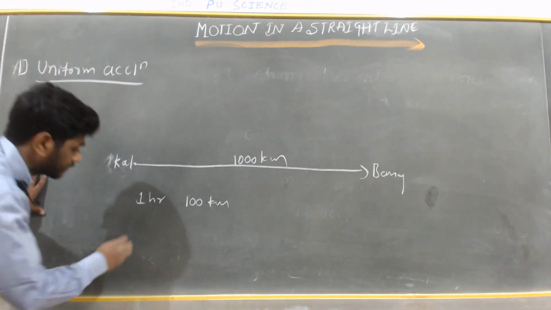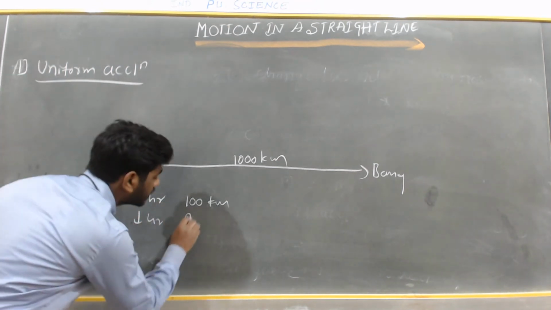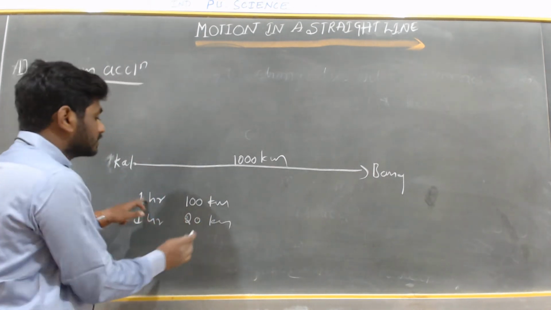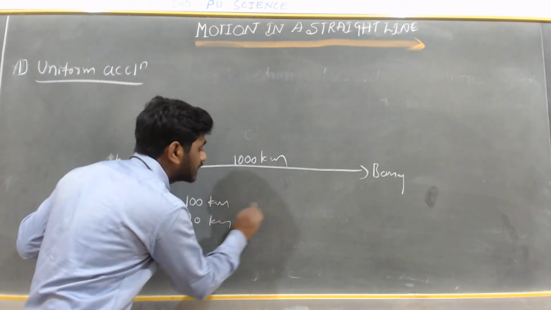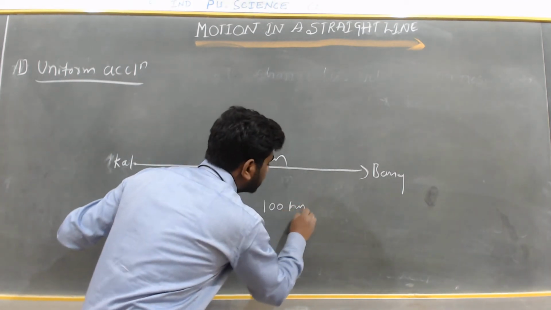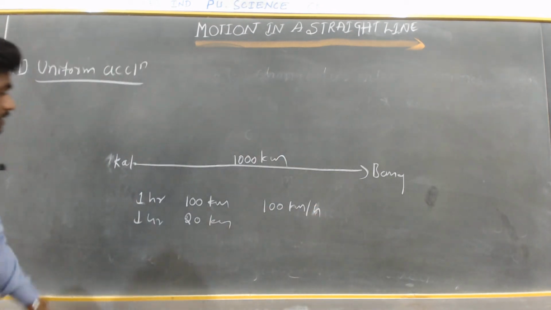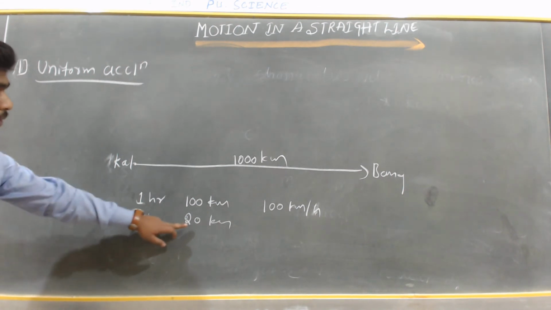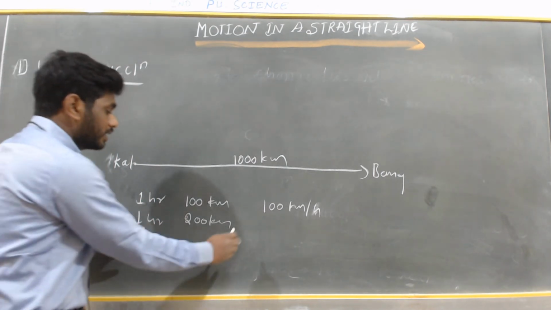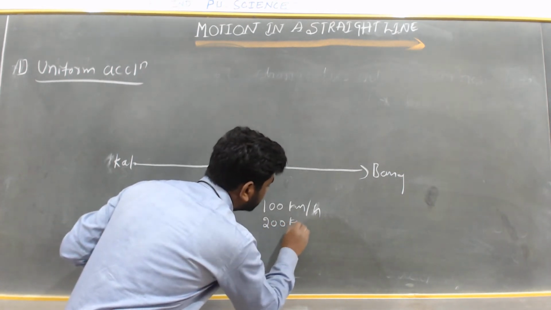In the next hour you cover 200 kilometers. Here a body is moving at 100 kilometers per hour. In the next hour the body covers a distance of 200 kilometers in 1 hour, so it moves at 200 kilometers per hour.